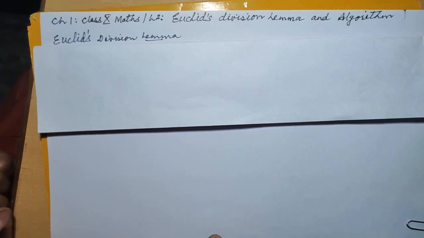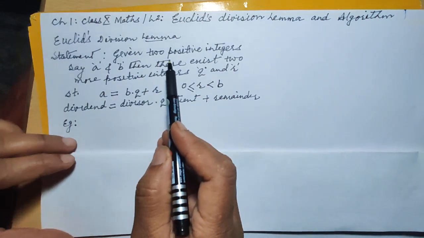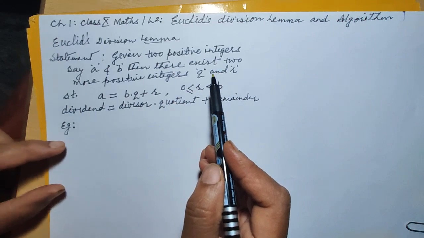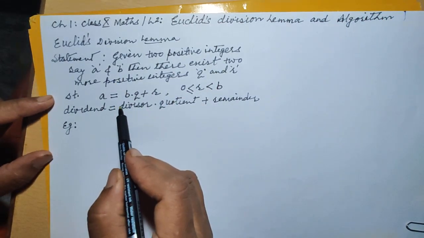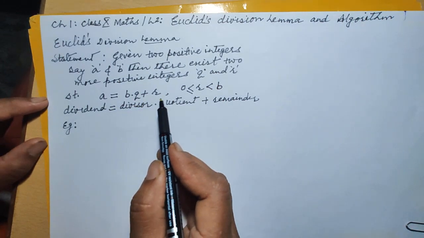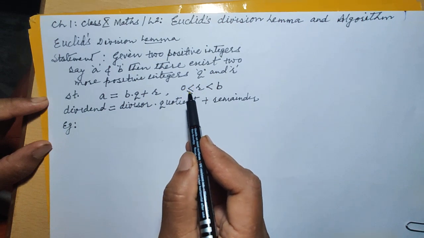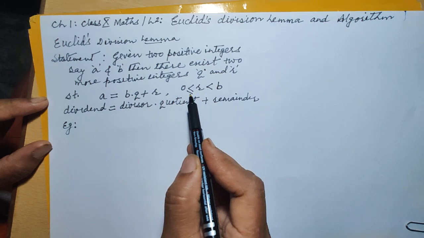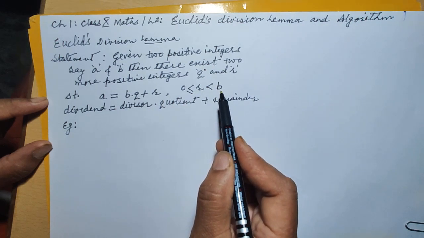So let's begin with the formal statement of Euclid's division lemma. It states that given two positive integers a and b, there exist two more positive integers q and r such that a equals bq plus r, where r should be greater than or equal to 0 on the lower side, and on the upper side it has to be strictly less than b.